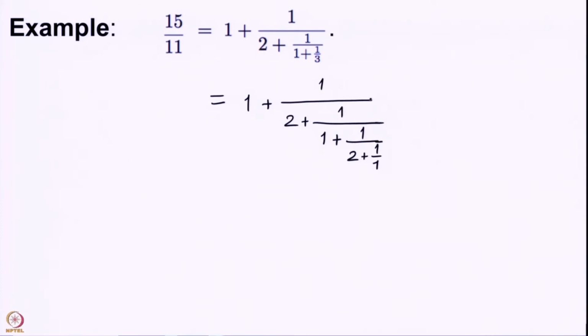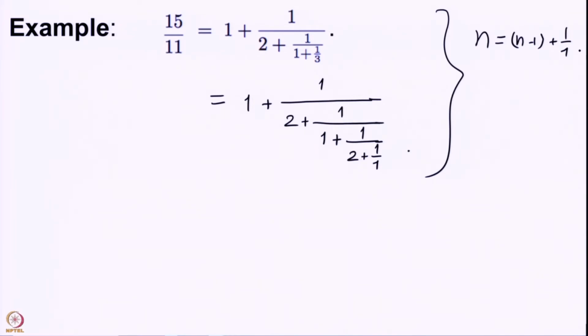So, we have some sort of non-uniqueness whenever there are rational numbers involved, but the non-uniqueness would only mean that the last term n can also be written as n minus 1 plus 1 by 1. This is the only way by which we will have non-uniqueness for the continued fraction for rationals.